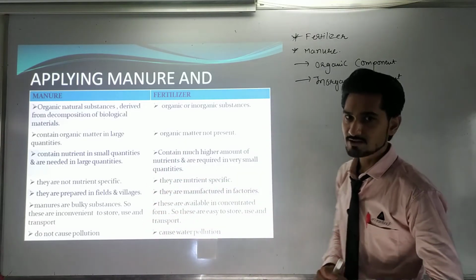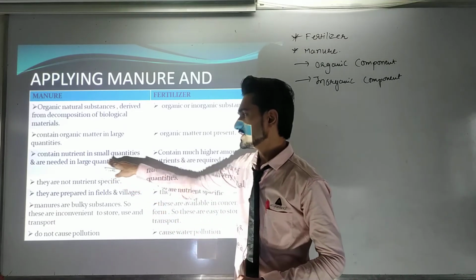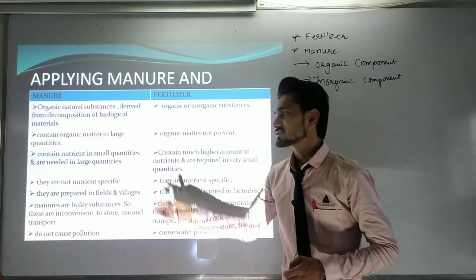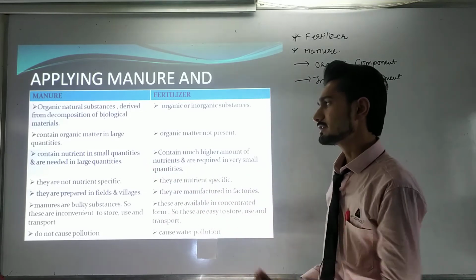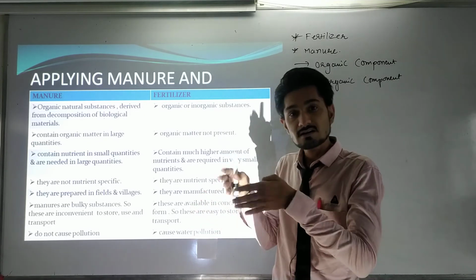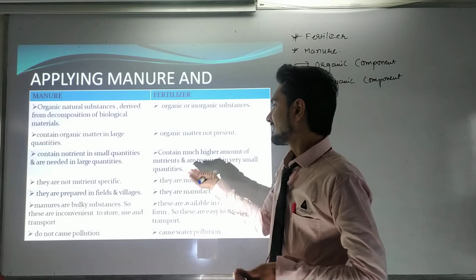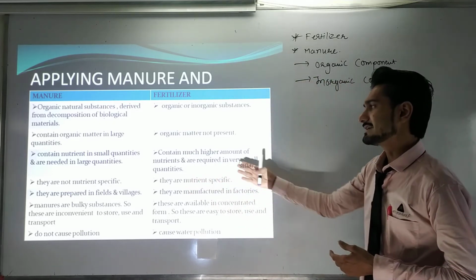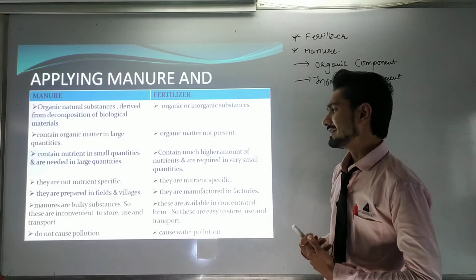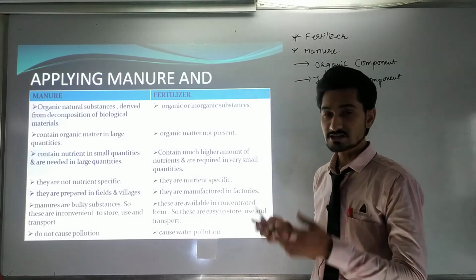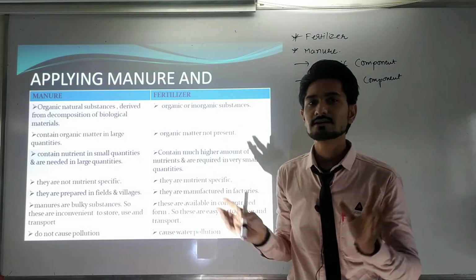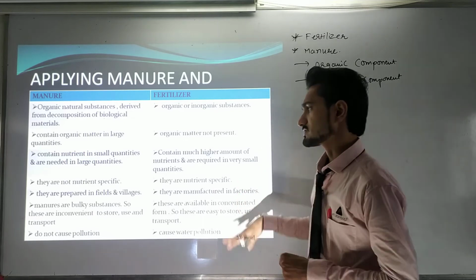Afterwards, in the third point, we discuss that manure contains nutrition in small quantities and is needed in large quantities. Generally it contains little nutrition, but a larger quantity is required to get a small amount of nutrition from it. While fertilizer contains a much higher amount of nutrition, because we have made it artificially, so we require a smaller quantity. We can put small quantities into the soil and reach a higher level of nutrition.